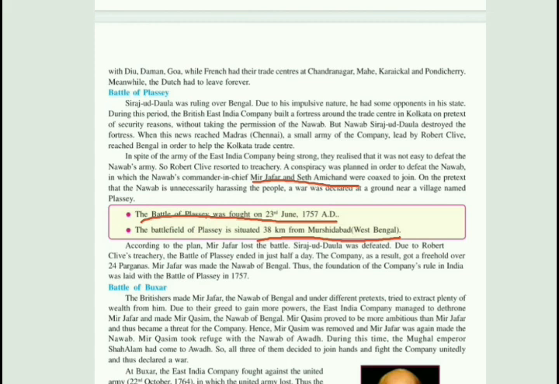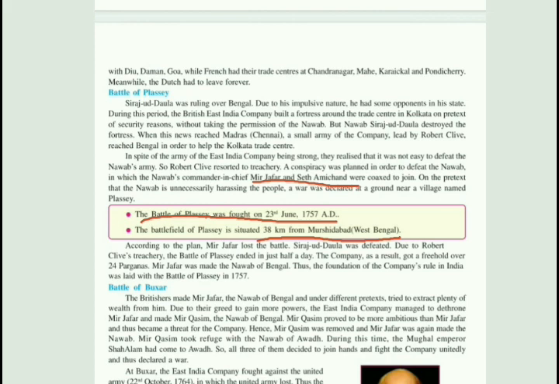On the pretext that the Nawab is unnecessarily harassing the people, a war was declared at a ground near a village named Plassey. So this Battle of Plassey was fought on 23rd June 1757.